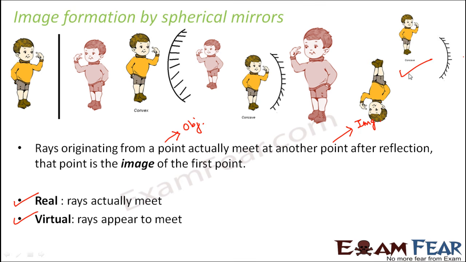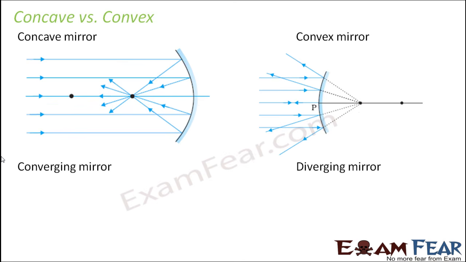So with concave mirrors, you can get both real as well as virtual images. With convex mirrors, you always get virtual images but smaller in size. And with plane mirrors, you always get virtual images which are the same size as the object. So these are the variety of images that are formed by different types of mirrors. Let us quickly have a comparison between the concave and the convex mirrors.